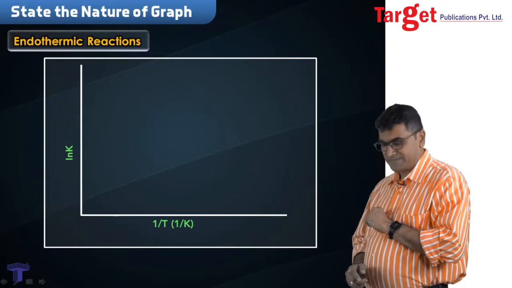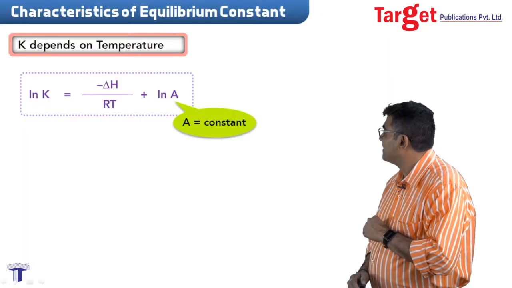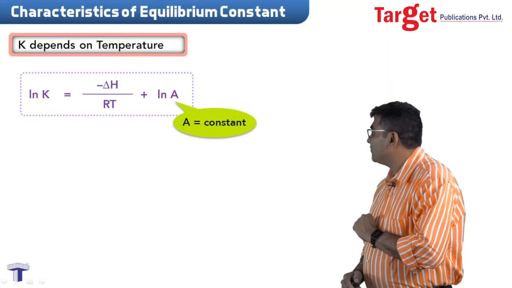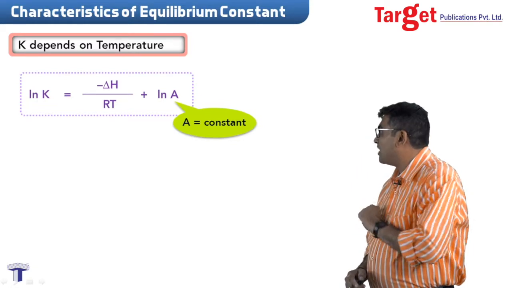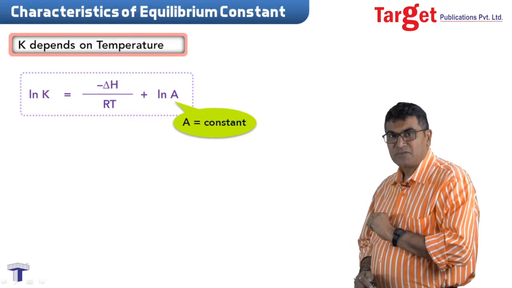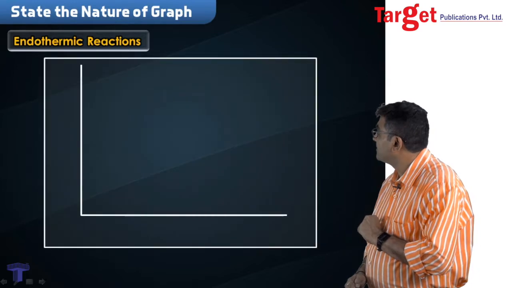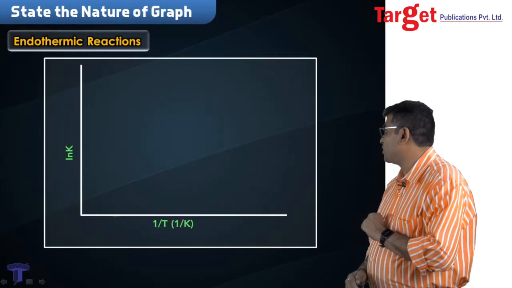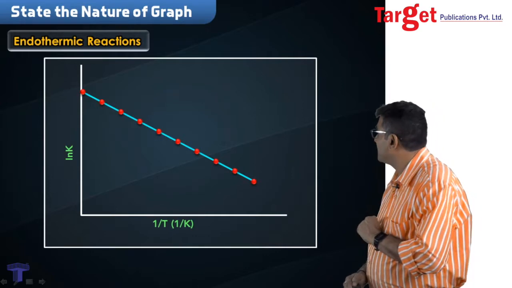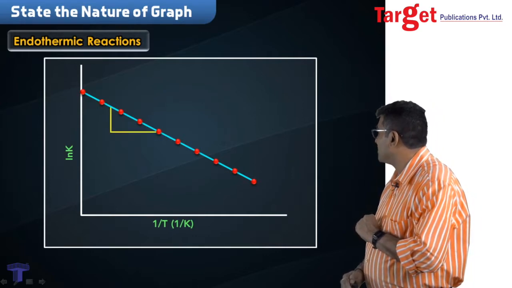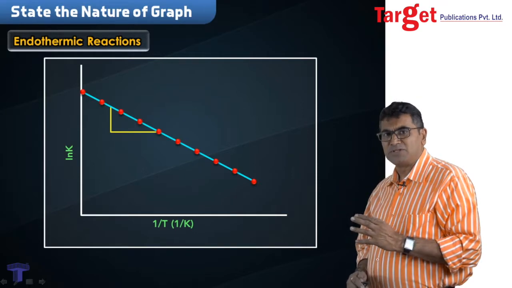If by any chance this delta H would be positive, then the slope delta H upon R would be negative. Could you think of the nature of the graph? It will be as shown here. As you can see, the graph is a downward graph, it has a negative slope. Observe the value of the slope. It is minus delta H upon R. At times this can be called as delta H naught also.